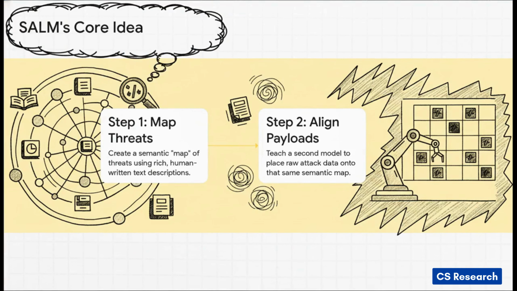At its core, SAM uses this really clever two-step process. First, in stage 1, it reads thousands of vulnerability reports written by human experts to build this detailed, organized map of all known cyber threats. Then, in stage 2, it trains a totally new AI to take a piece of raw attack code, a payload, and figure out its exact location on that map. This is how it transfers that deep semantic understanding from human text directly over to raw code.